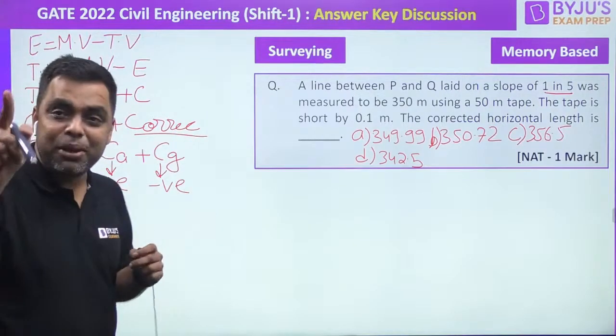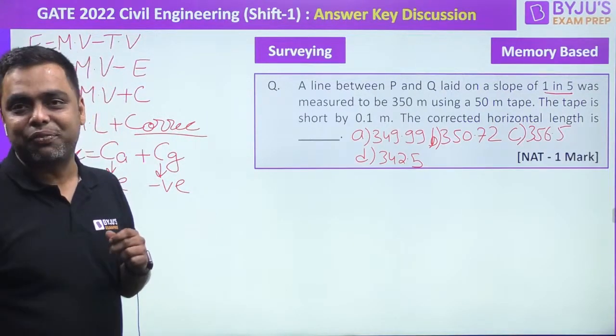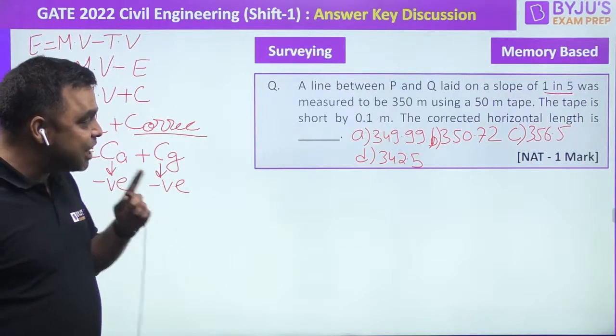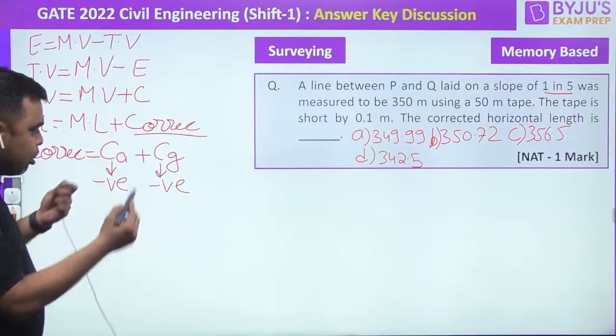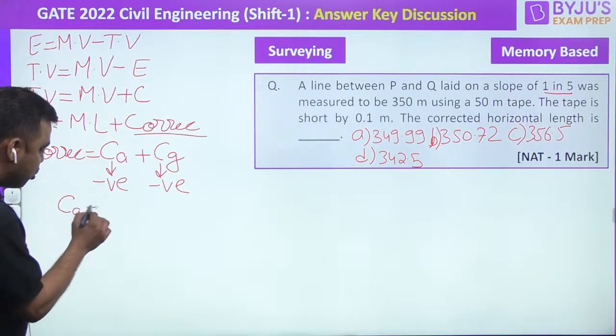Okay, so basically what will be the answer? Answer will be less than 350. Agreed. That will be definitely less than 350. So now let us go for correction for absolute length.